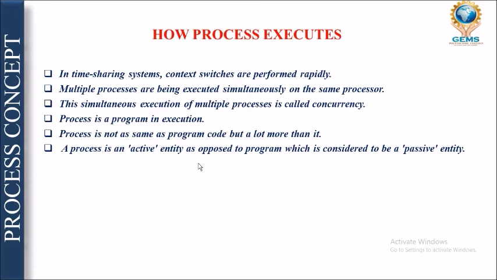Process generally resides in main memory, that is why it is known as an active entity, and a program resides on the hard disk, that is why it is known as a passive entity. The different attributes held by a process include several things such as hardware state, main memory, and CPU. So computer hardware also signifies the different attributes of a process.